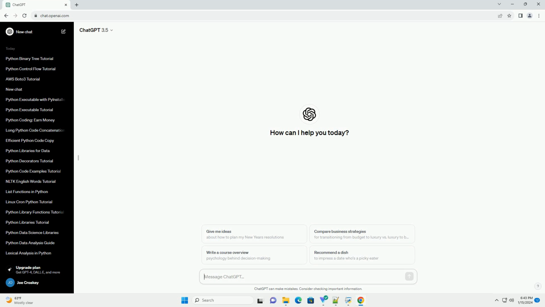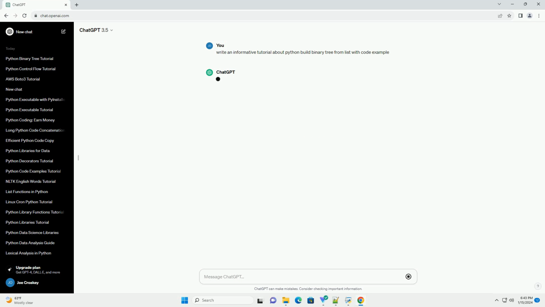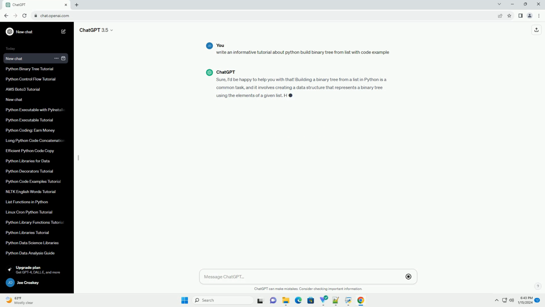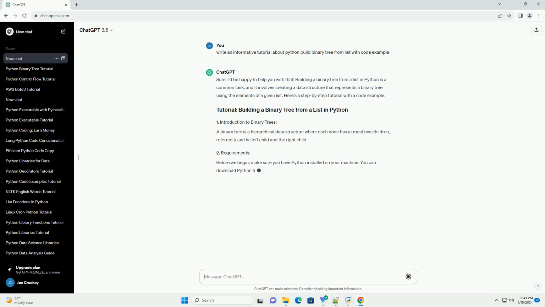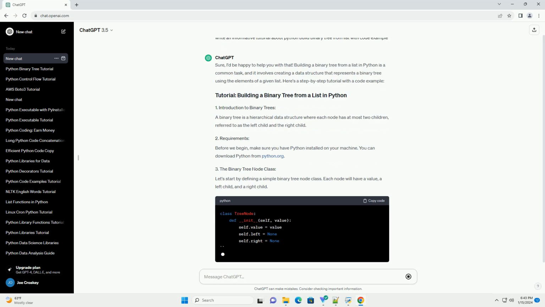Sure, I'd be happy to help you with that. Building a binary tree from a list in Python is a common task, and it involves creating a data structure that represents a binary tree using the elements of a given list. Here's a step-by-step tutorial with a code example.